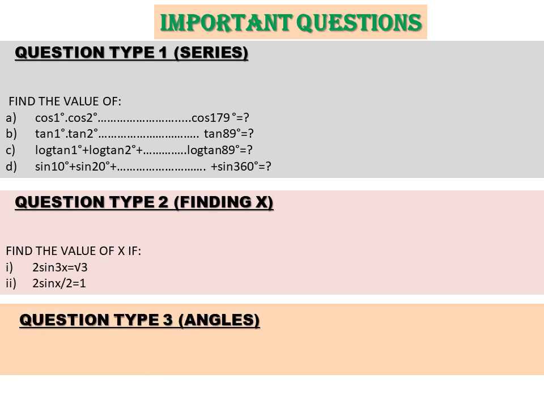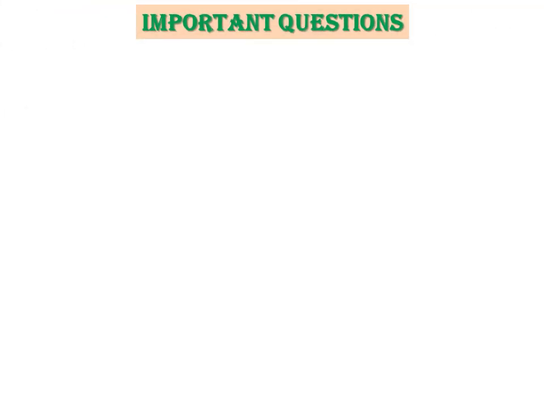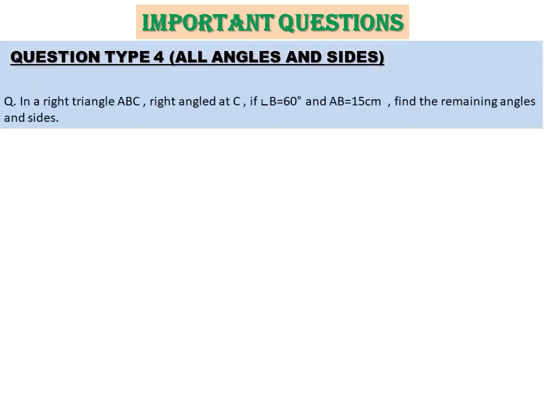Next is angles. Angles means you need to find angles of the trigonometric ratios. Maybe 2 ratios are given to you and you have to find the angles using linear equations, with methods like substitution or elimination. Next type is if you have to find all the angles and all the sides in a question. If one side and one angle is given and you have to find the other sides and angles, this is the category.